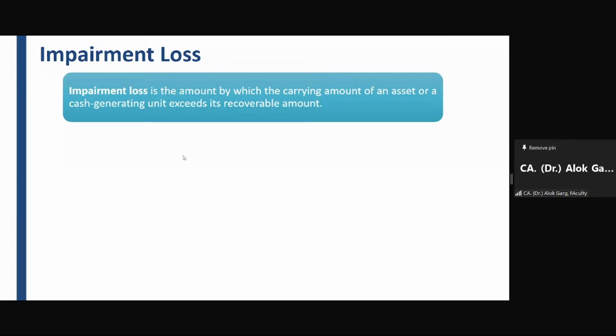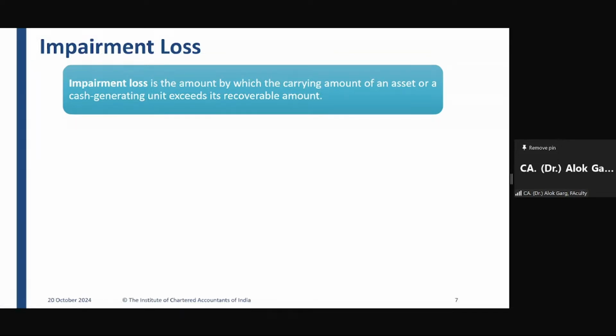What is the name of the group of assets in this particular standard? Cash generating units. Cash generating unit, CGU. This is not a new name. This concept was there in accounting standard 28 as well. So we will be discussing impairment loss measurement on an individual asset as well as on a cash generating unit. The standard says that impairment loss is the amount by which the carrying amount of an asset or cash generating unit exceeds its recoverable amount.